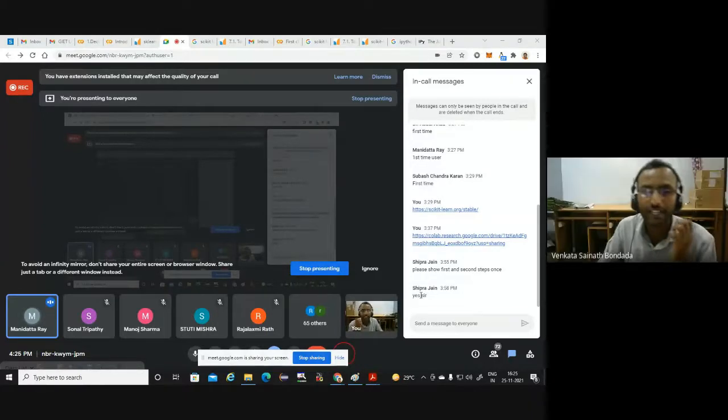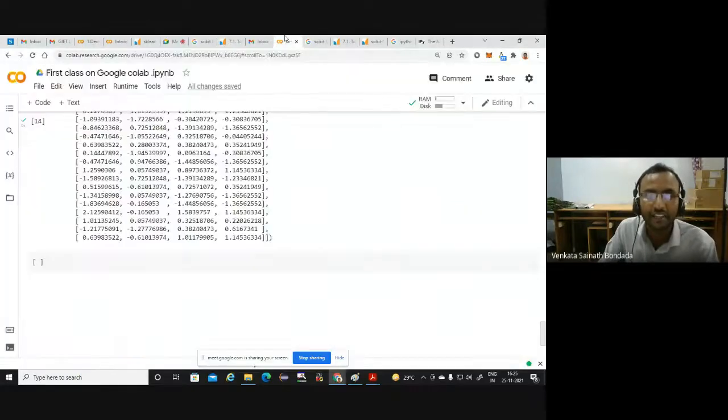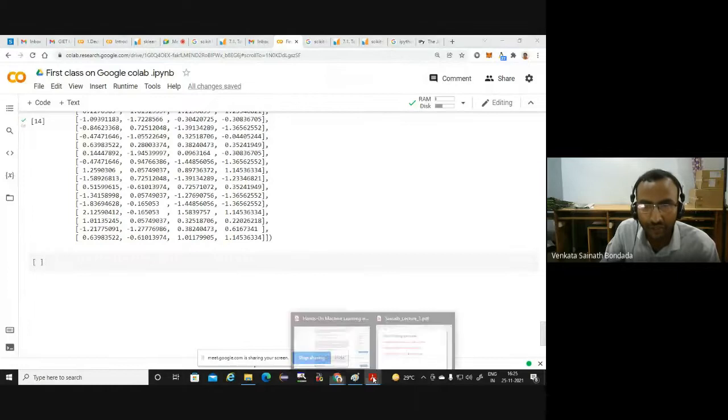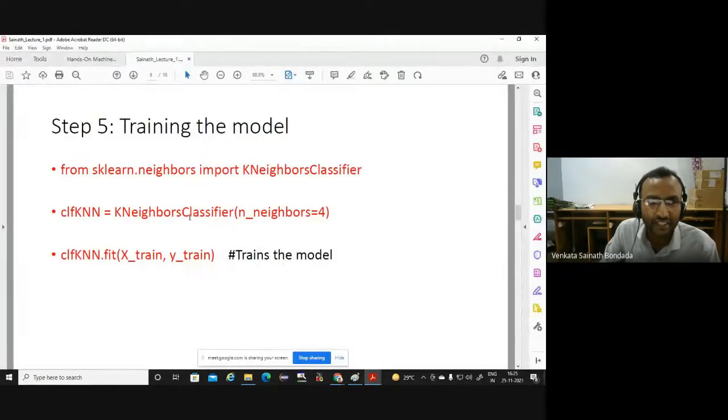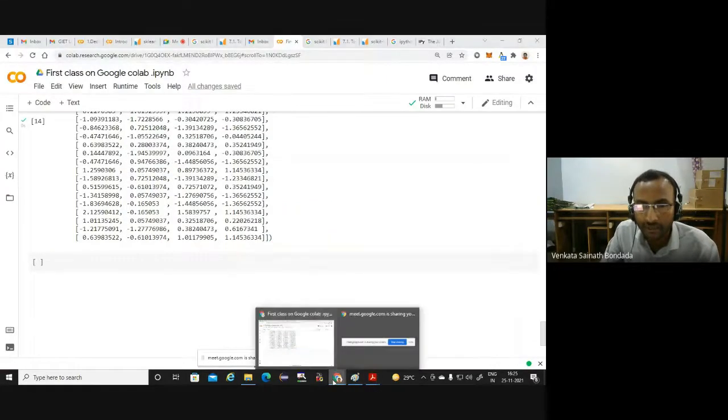No, there won't be any output. The output will come when we print something or when we look at the accuracy. Just hold on for a while. The outputs will come. So this is dot fit, X-train and Y-train. After training the model, how many of you are not aware of k nearest neighbor? Please tell me.